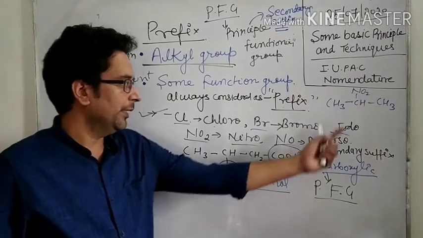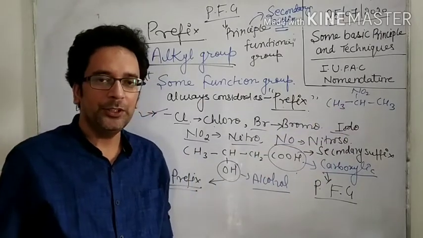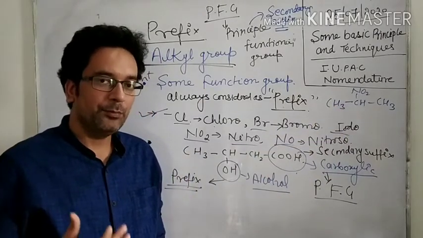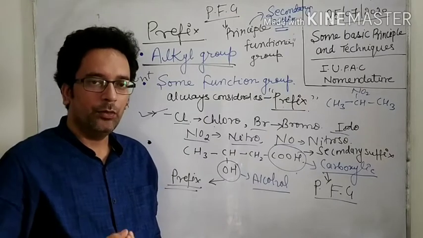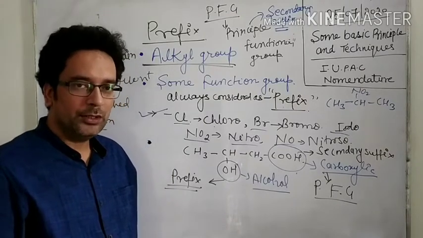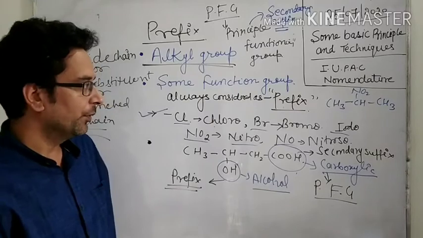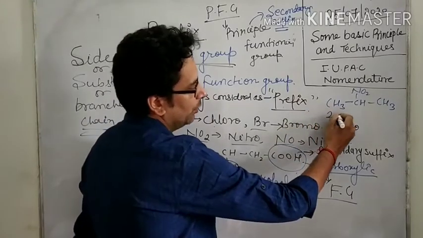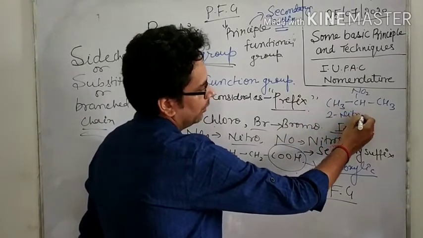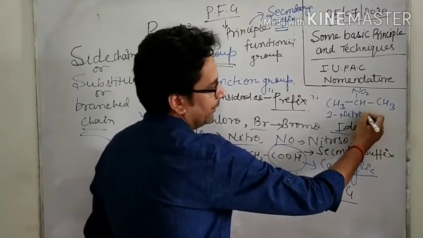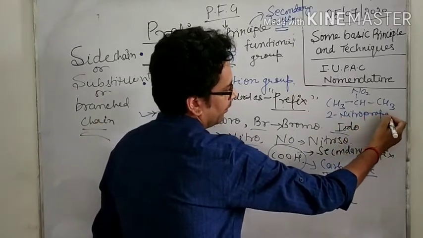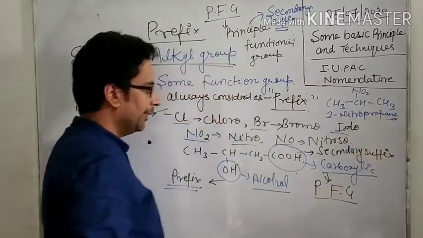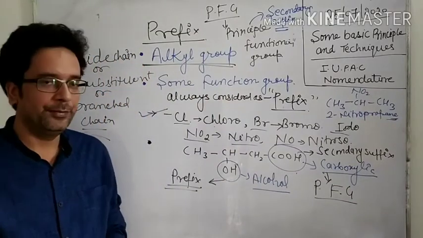The functional group present is NO2, and it is always used as prefix. And what is the meaning of prefix? The word used before the name. So the name is 2-nitropropane. Clear? So these are about the prefix.